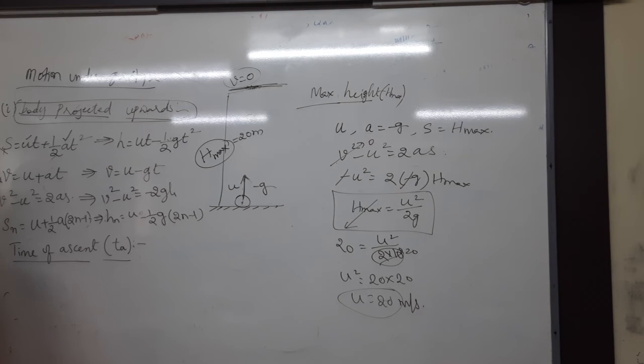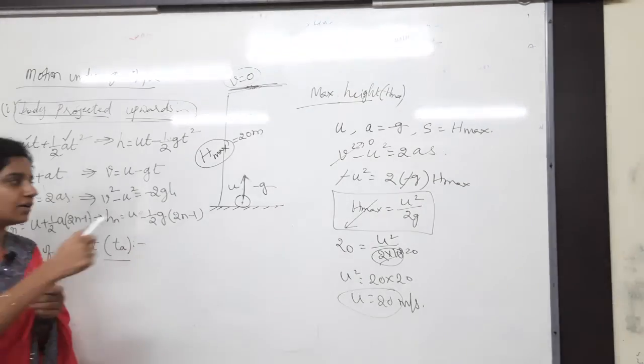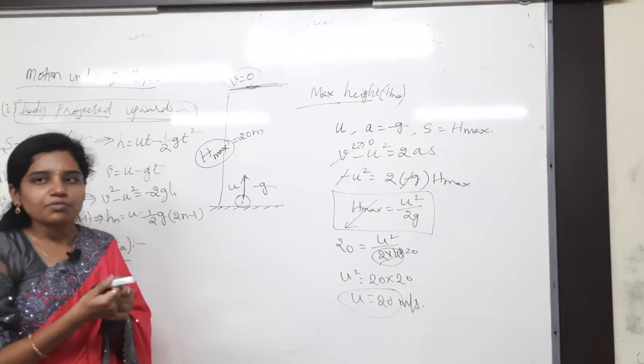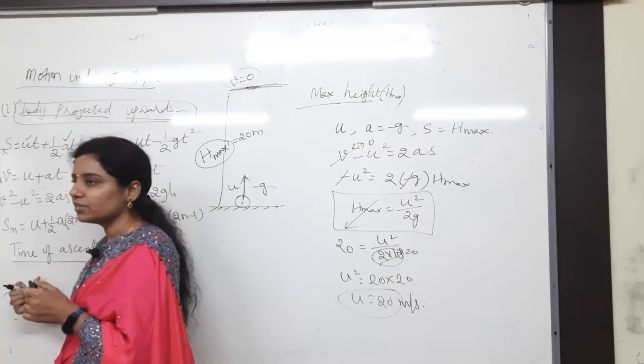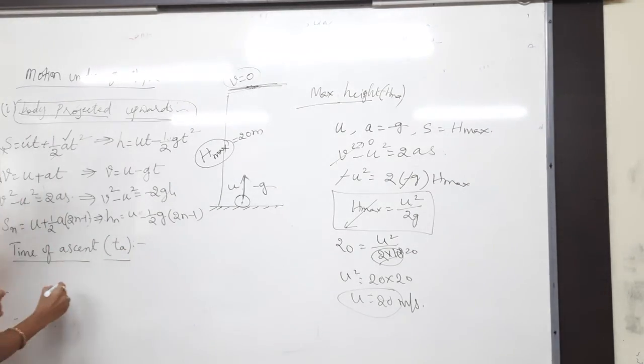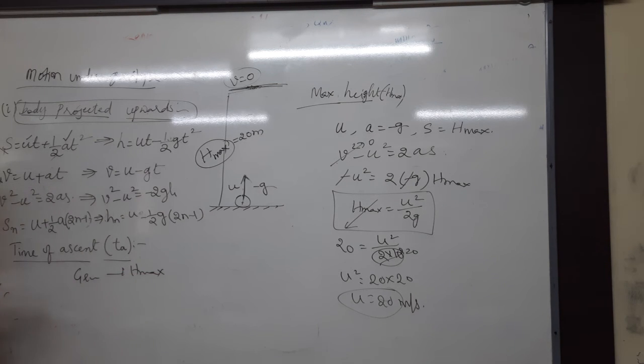So, the time of ascent is nothing but the time taken by the object to reach the maximum height. From where? From ground. From ground to maximum height. The body is moving from here to here, from the bottom to top. So whatever time is taken, that is what we call time of ascent. Time of ascent is nothing but, from where to where does it have to travel? Ground to the maximum height. The time taken by the body to reach from ground to the maximum height.